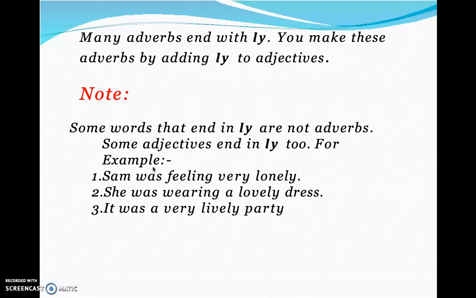To an adjective, if you add ly, it becomes an adverb. For example, lone. He is alone. I feel lone. She was wearing a lovely dress. So, lovely. Some words that end in ly are not adverbs. Some adjectives end in ly too. Because what we see here is an adjective. This is not an adverb. That's why I'm giving you these examples.